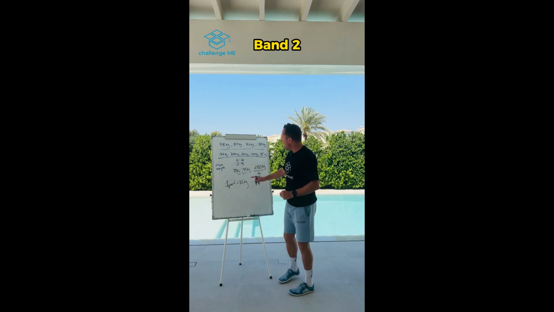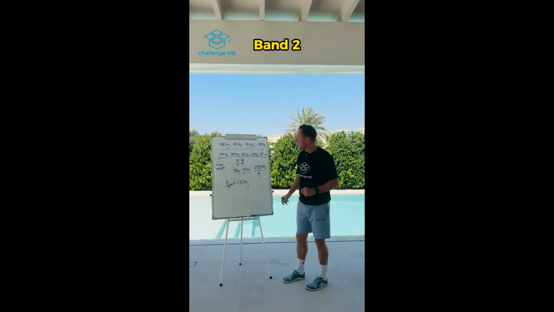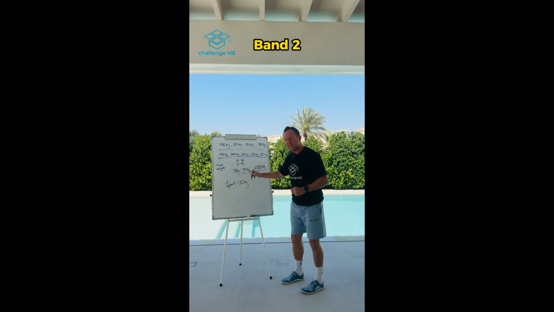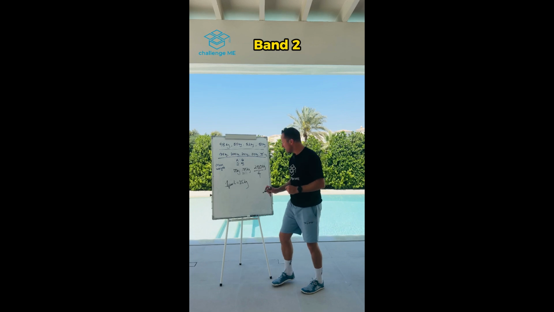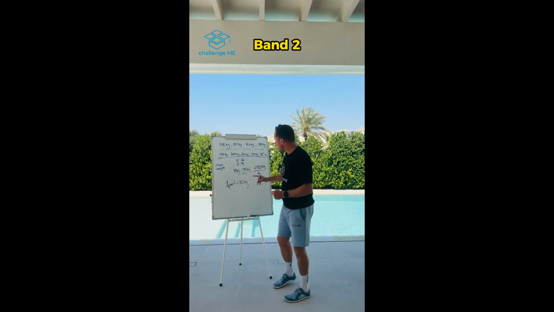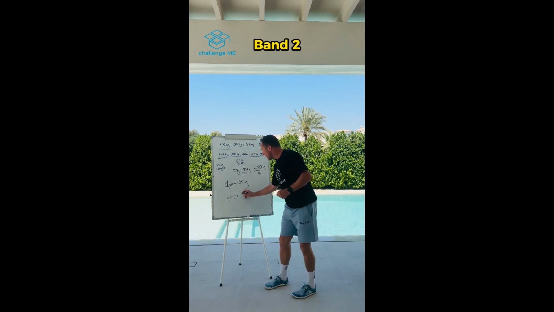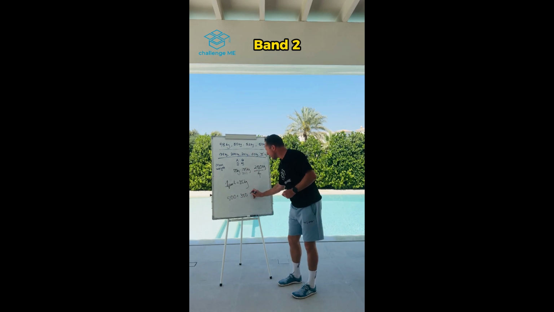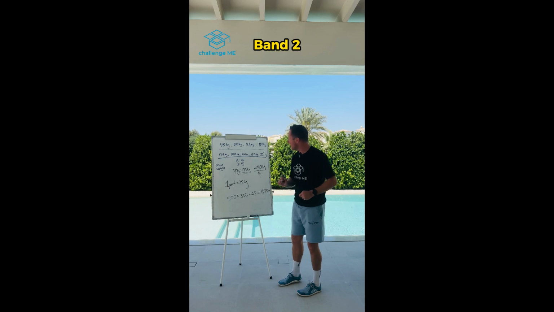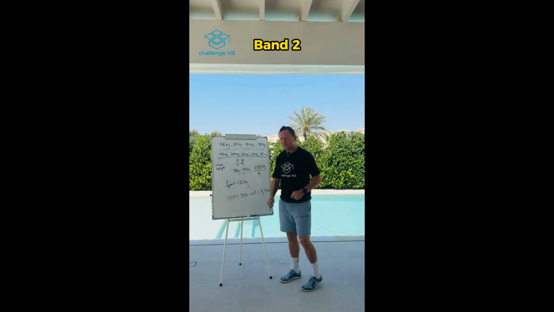So what I need to do now is work out the total weight of these gorillas. If the mean weight is 175, what's 5 175s? Again, I'm going to do some mental maths here. 5 times 100 is 500. 5 70s is 350 and 5 5s is 25. So the gorillas add up to 875 kilograms. So what do these guys weigh? This is hard. Band 2, these questions are hard, guys.